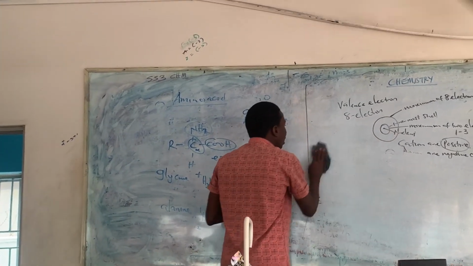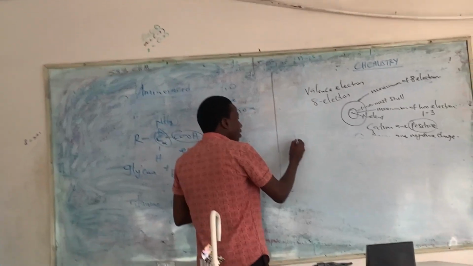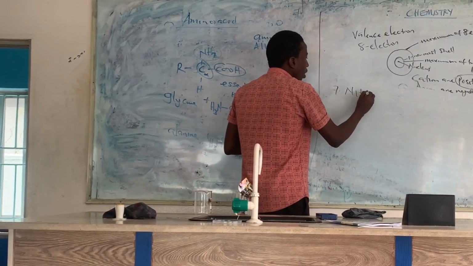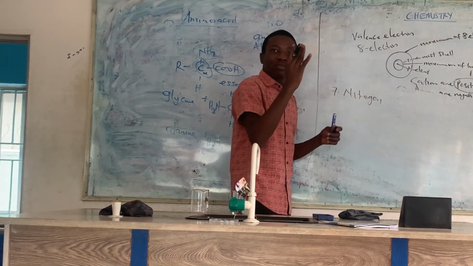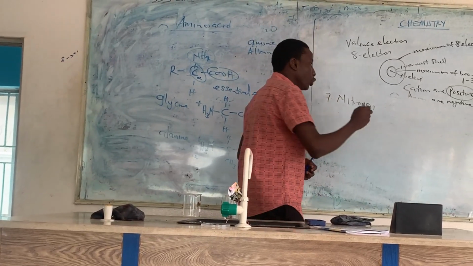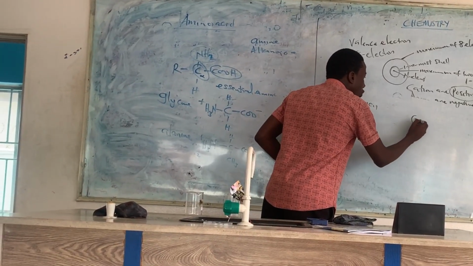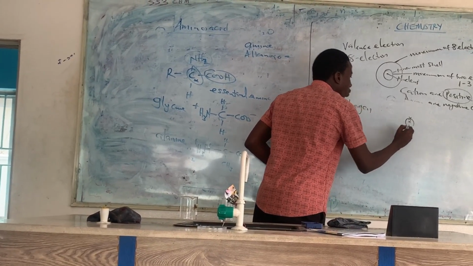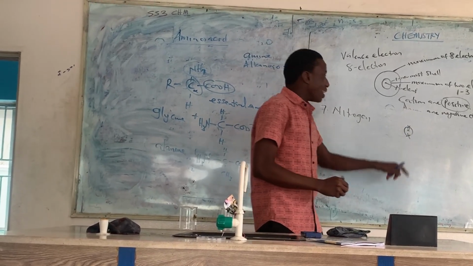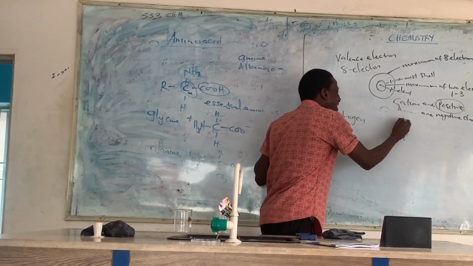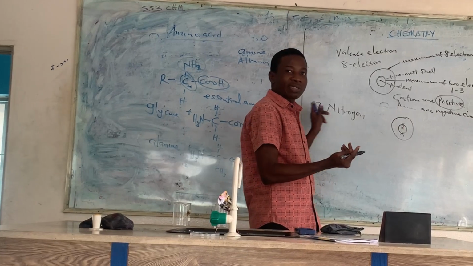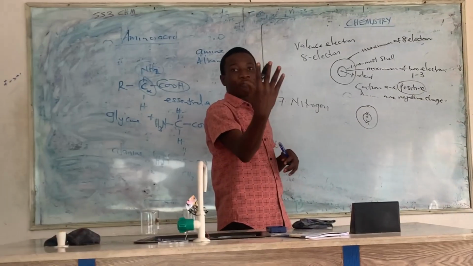For example, let's see number 7 now, nitrogen. Nitrogen is number 7. That contains 7 electrons. And I told you, the first shell must contain a maximum of 2. So once the first shell contains 2, that means the next shell will contain 5. Because once 2 has gone out of 7, it means what? 5.